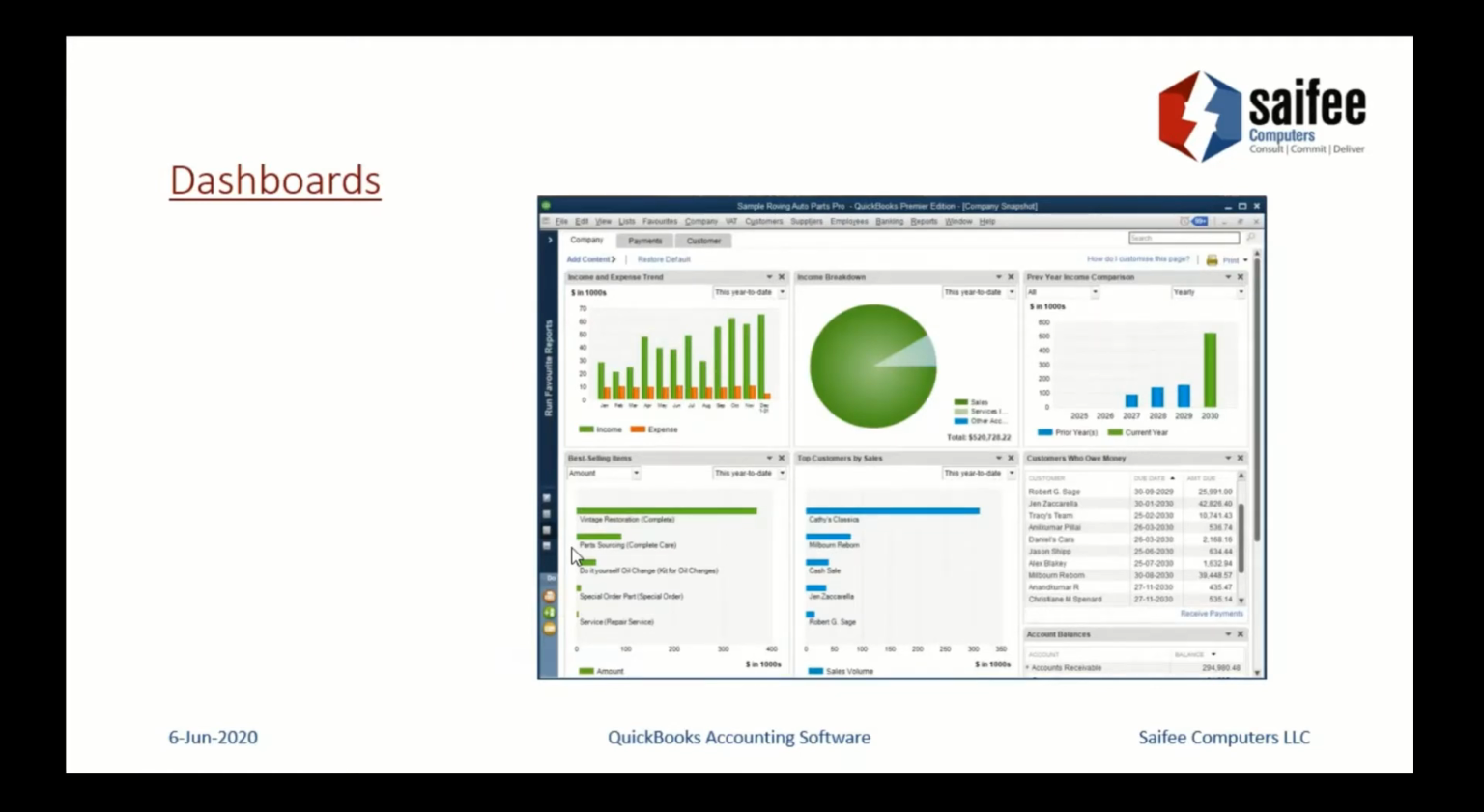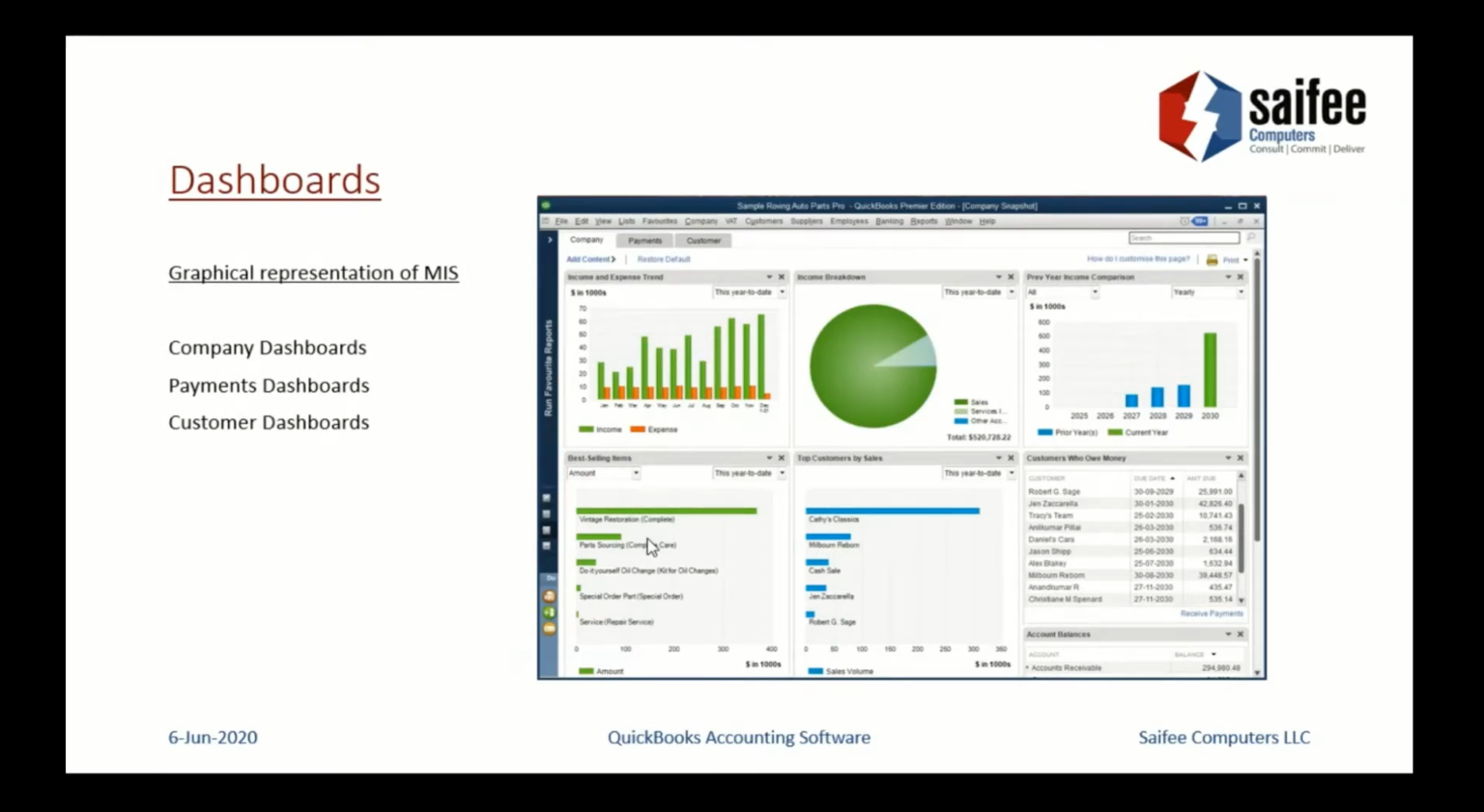Now the same information which is available in terms of reporting is also available in terms of dashboards. And this is very important. Again, as an end user and a business owner, you would like to see the information in a format which you can understand easily. So this is what QuickBooks can provide, not will it, can provide.